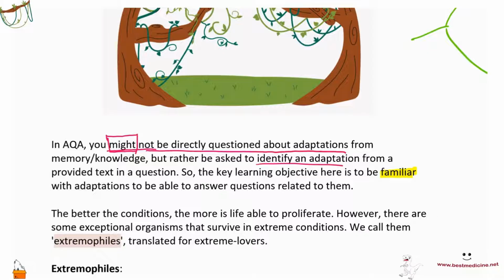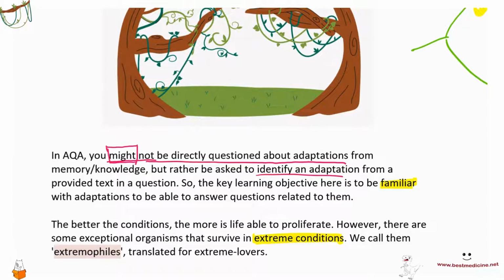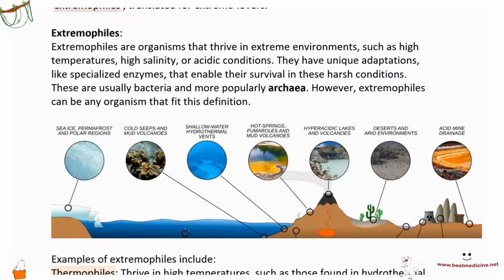Now, the better the conditions, the more is life able to proliferate. However, there are some exceptional organisms that survive in extreme conditions. We already talked about this once, but let's just review this again. We call these organisms that are able to survive in these extreme conditions extremophiles. And do you remember one example of extremophile? Archaea, of course, right? Archaea is a very popular example of extremophiles.